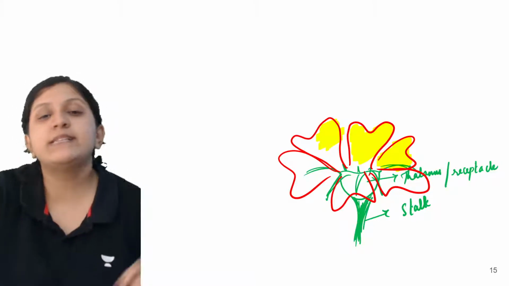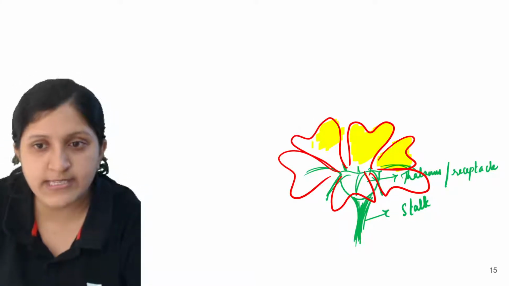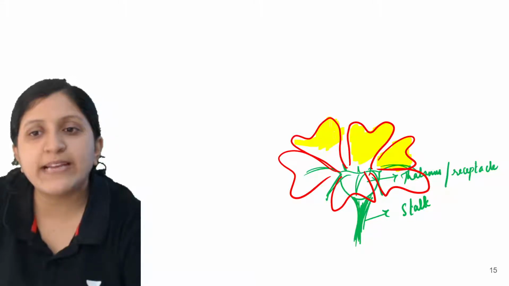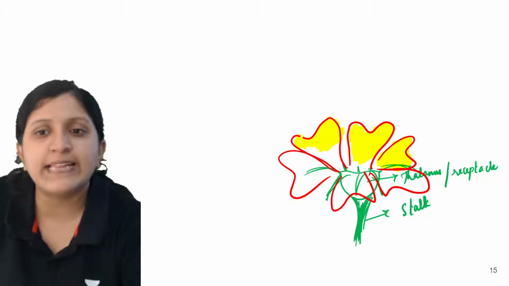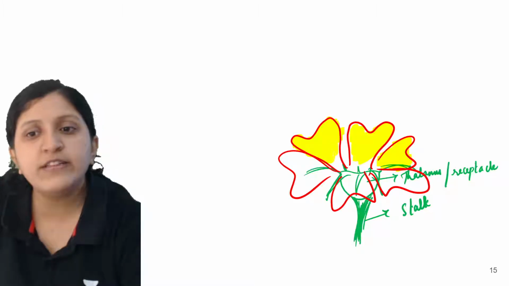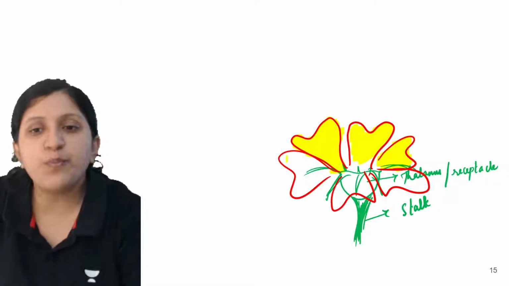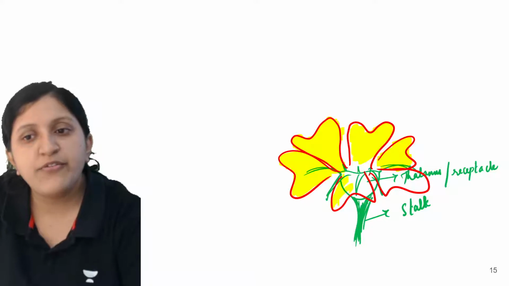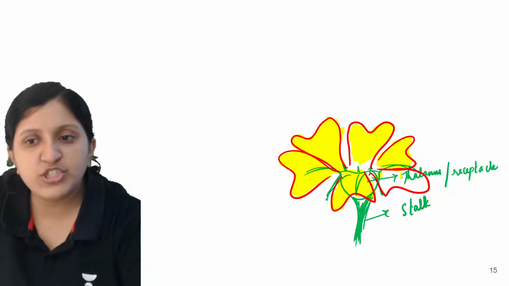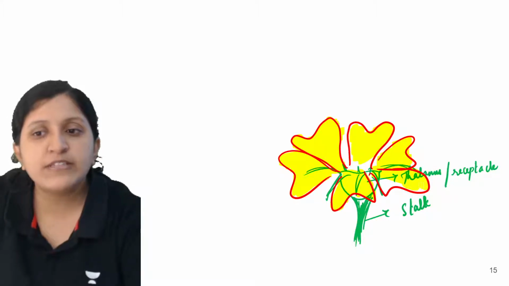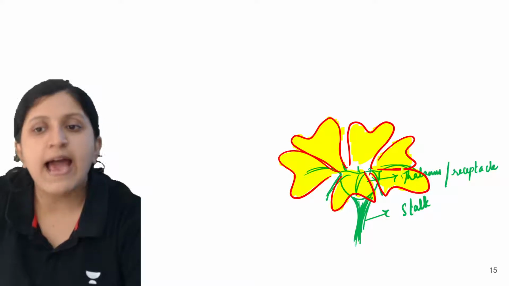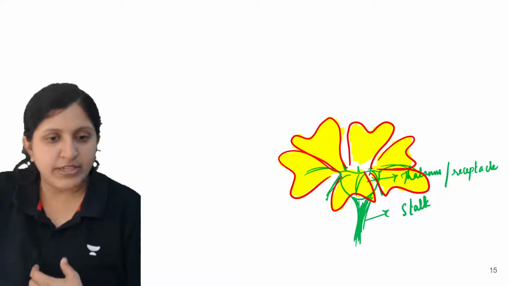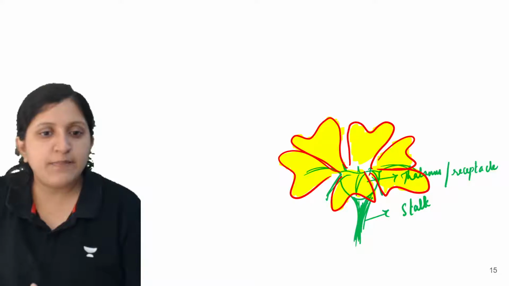Okay, so the petals are colorful so that they can attract the insects. By attracting the insects, they make sure that pollination occurs and fertilization as well. The main agenda is fertilization as well as pollination, so that they bring about fruit formation and flower formation. All that is possible only if pollination occurs, and then a fertilization process can occur. And that's the reason that whenever we draw a flower, you can always label the flower structure.